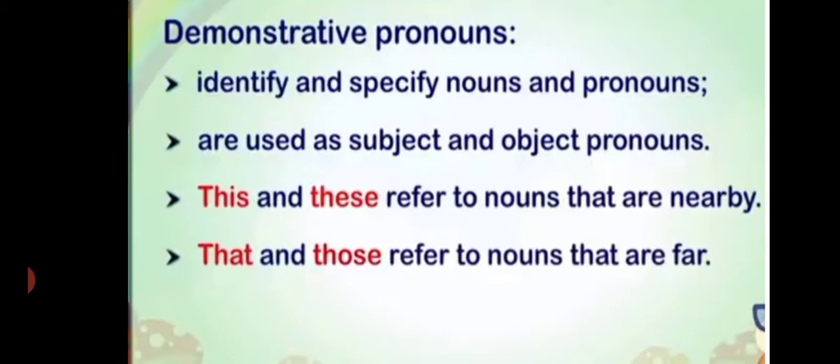Demonstrative pronouns. Demonstrative pronouns identify and specify nouns and pronouns. They are used as subject and object pronouns. This and these refer to nouns that are nearby. That and those refer to nouns that are far. Pronouns which are used to point out or demonstrate person or thing are called demonstrative pronouns. For example, this, that, these, those.